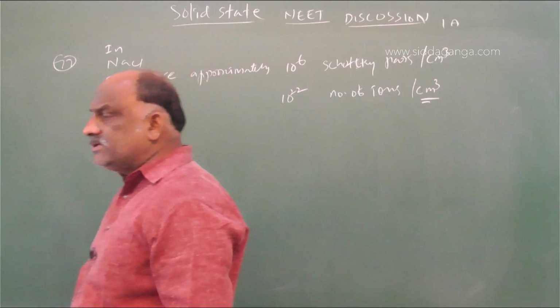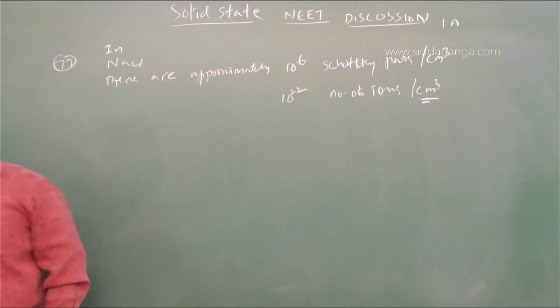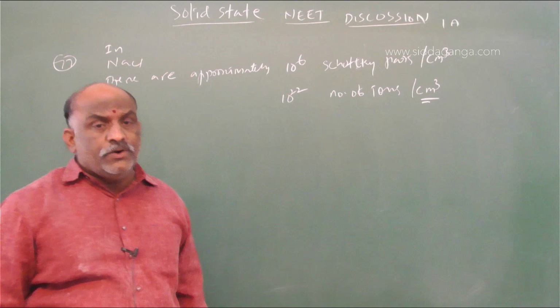So this is a direct question from the NCERT text. In 1 centimeter cube there are about 10 power 22 ions.